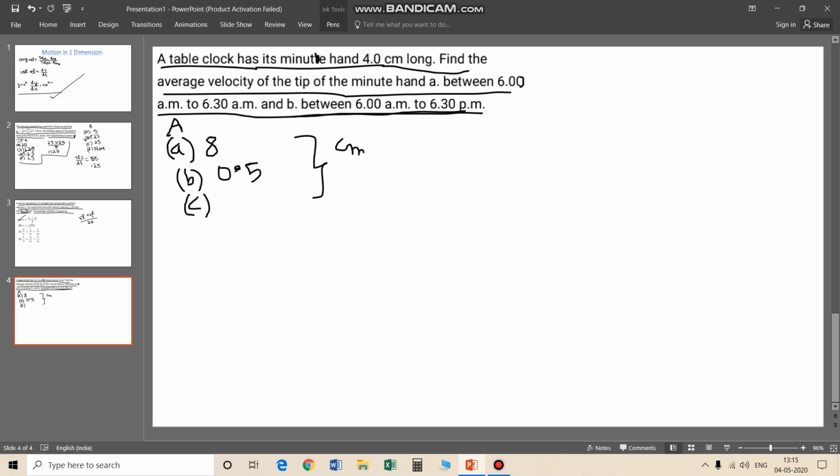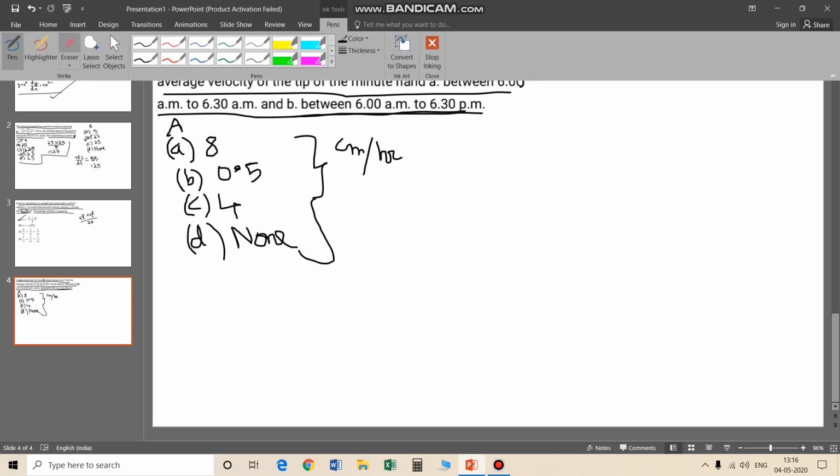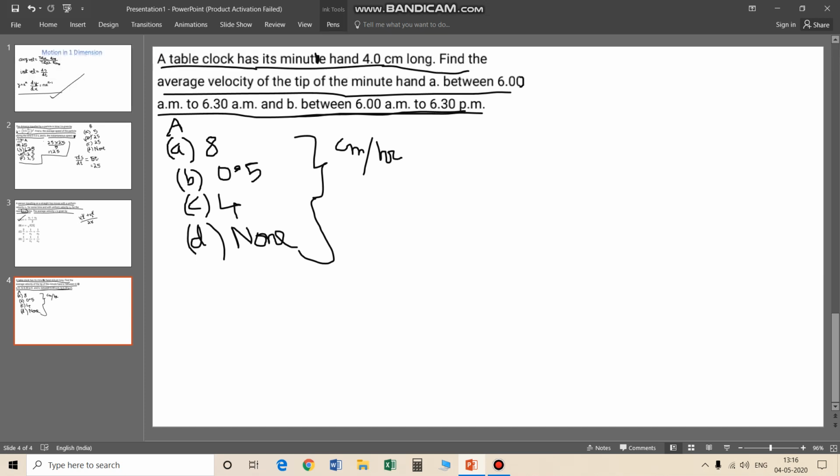Centimeter per second, the answer will be different. So this is in centimeter per hour. And option D is none. Up to 4 only the unit is needed; otherwise the unit is not needed.